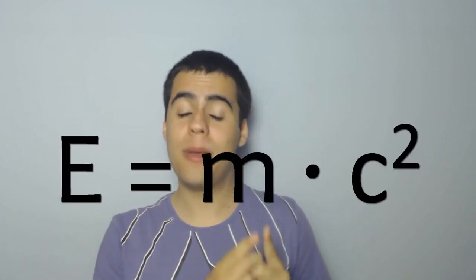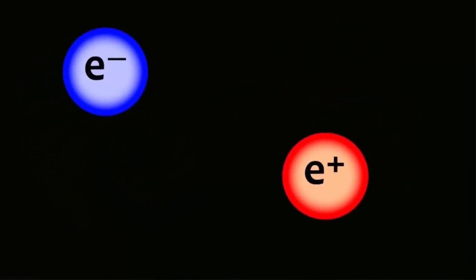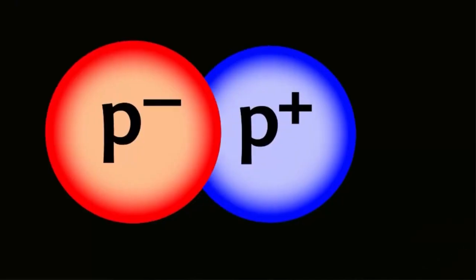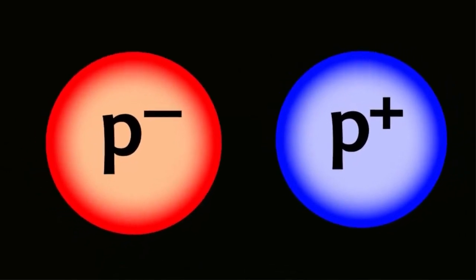Albert Einstein's famous equation of energy equals mass times the speed of light squared relates mass to energy. What this formula implies is that mass, in reality, is a type of energy. Mass is energy. But not only that, from mass, energy can be created and vice versa. If we take two photons, which are the particles of light, and make them collide, then we will get two particles with mass, an electron and a positron. Collisions of photons with more energy can create a proton and an antiproton, particles that have much more mass than electrons and positrons. But what are positrons and antiprotons?